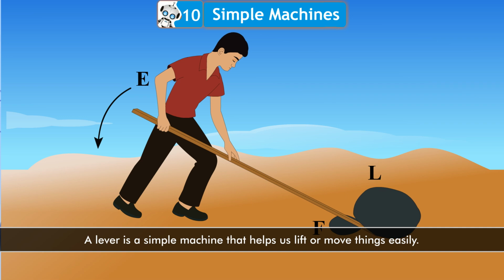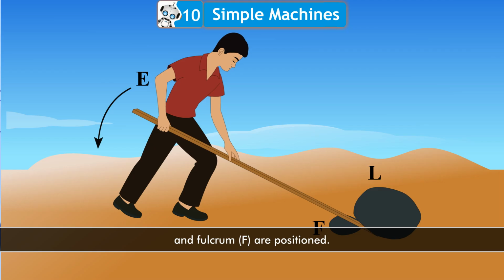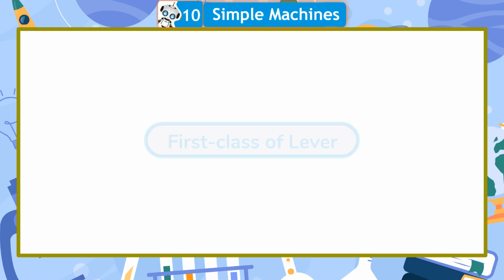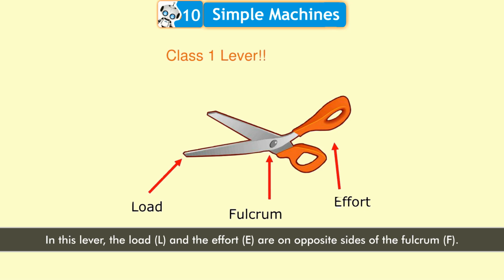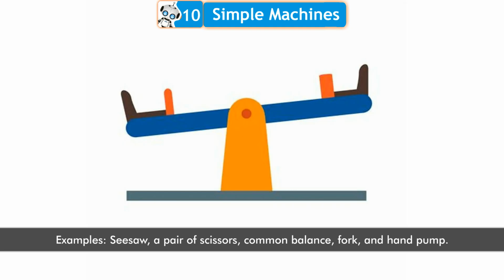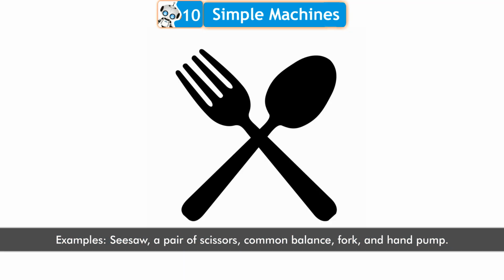Lever. A lever is a simple machine that helps us lift or move things easily. There are 3 types of levers based on where the load L, effort E, and fulcrum F are positioned. First class of lever. In this lever, the load L and the effort E are on opposite sides of the fulcrum F. Examples: seesaw, a pair of scissors, common balance, fork, and hand pump.